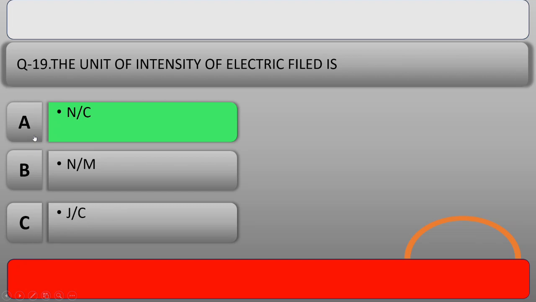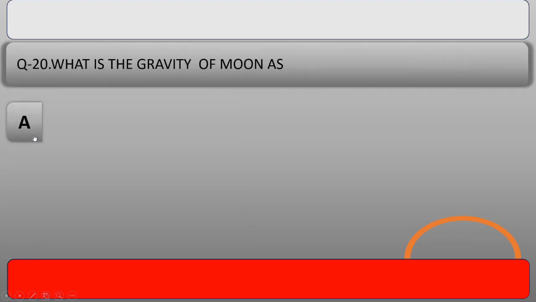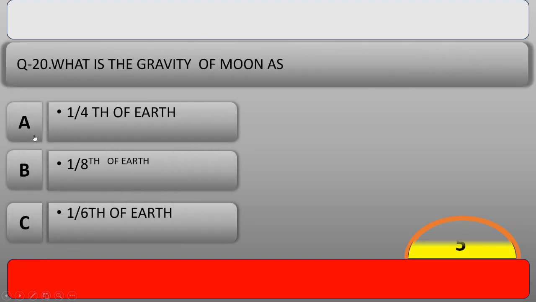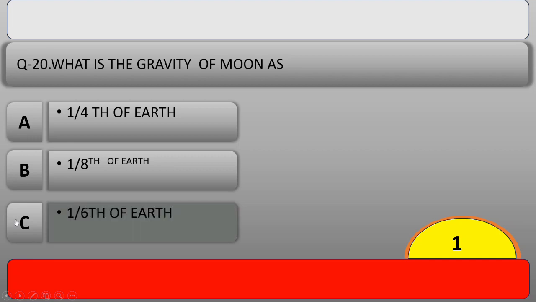Our next question is, what is the gravity of moon as compared to earth? And the right answer is option C, 1 upon 6th of the earth.